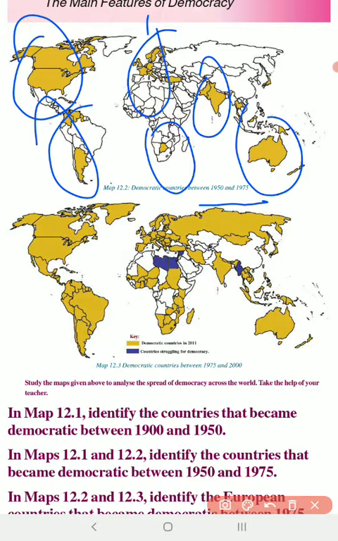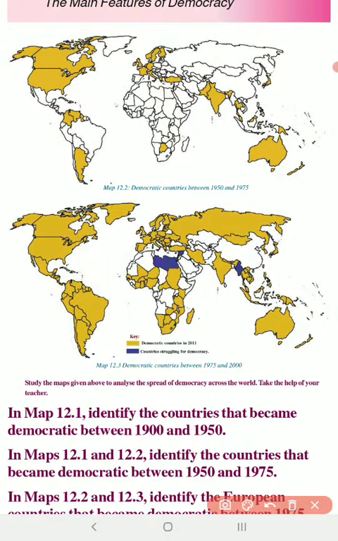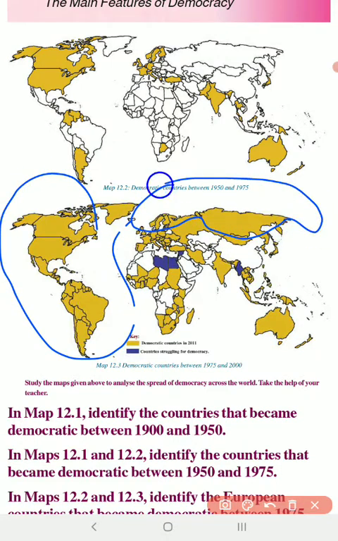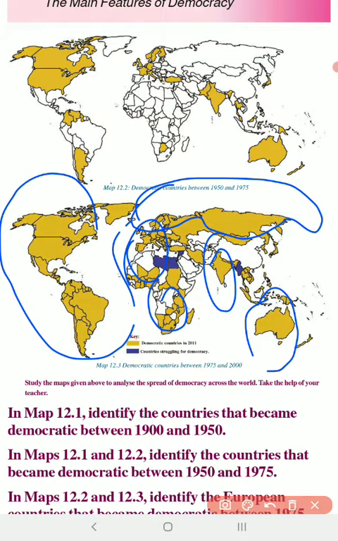Now here again, 1975 to 2000, almost two-thirds of the world are democratic countries. Except some countries in Africa, and then even here, China, Mongolia. So all these countries are still not democratic.